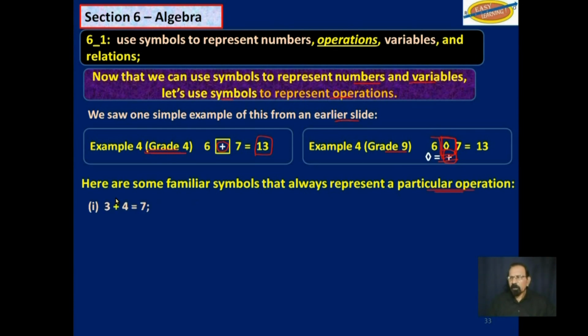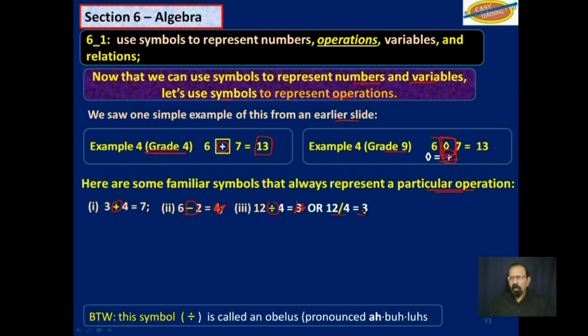Well, we already talked about plus. This one here is minus, you know that. If you see 6 with that dash there and a 2, and you didn't know that that was 4, you would straight off say 6 minus 2 is 4. Or this, 12 with this sign here and a 4 here. If you didn't know that was 3, you would say, okay, 12 divided by 4 is 3. Or you could say it like this, 12 slash 4, that's 12 divided by 4 is equal to 3.